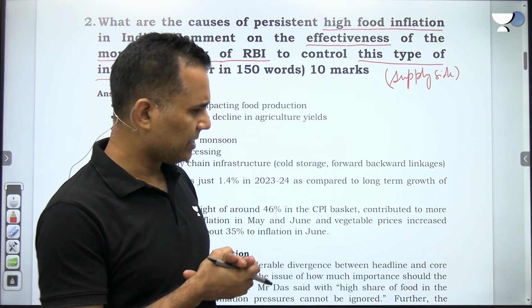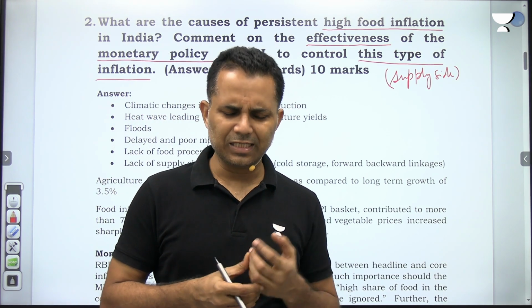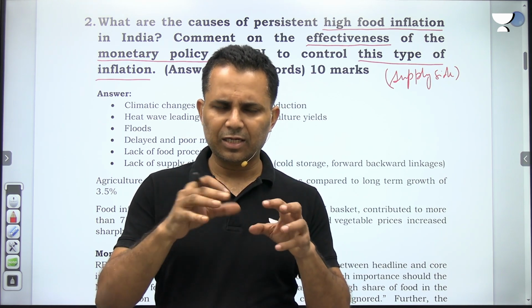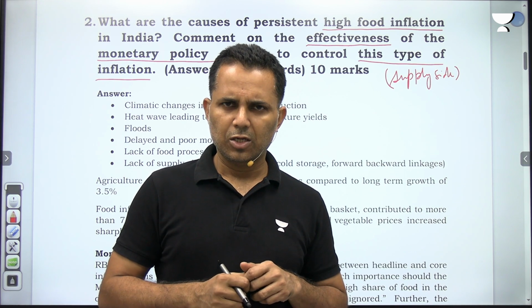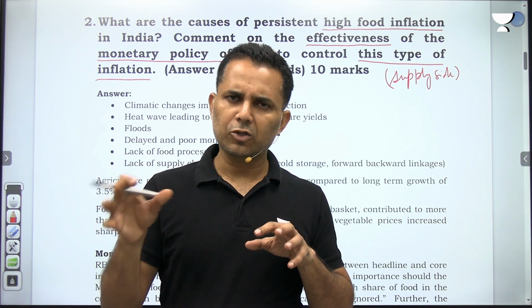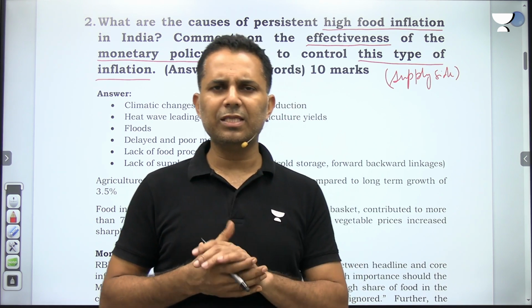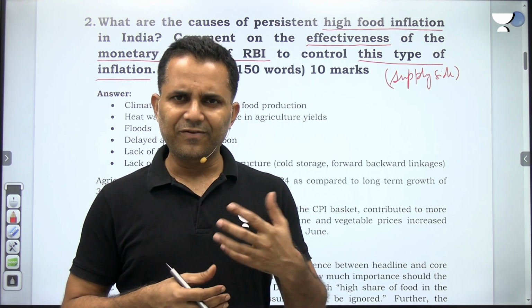The second reason is that, see what happens. Now there was a discussion that should RBI, the target which has been given to RBI is CPI combined. It includes food. Should food be excluded or should it remain there? So the answer to this question, yes, it should remain there, because most of the people in India feel inflation.